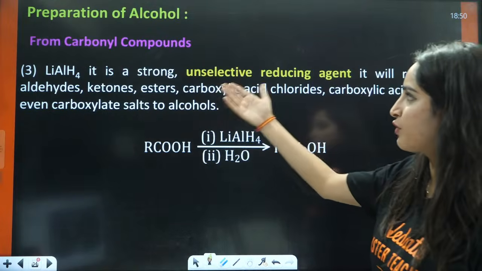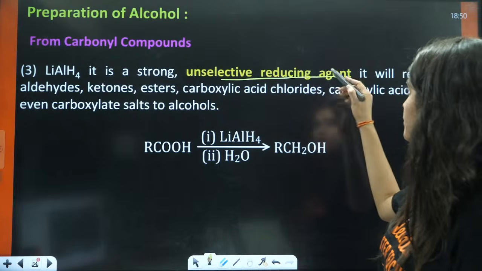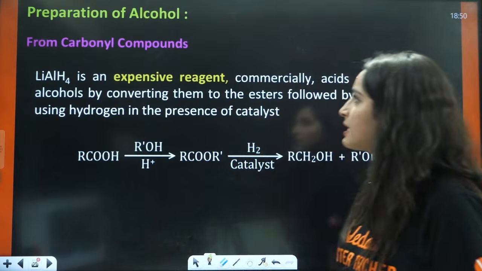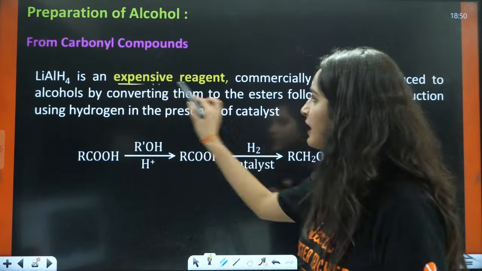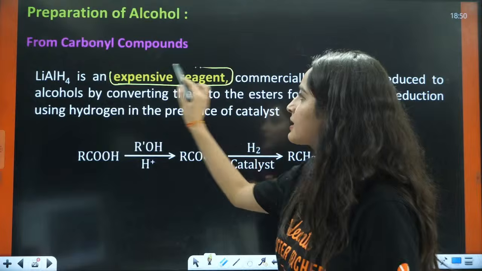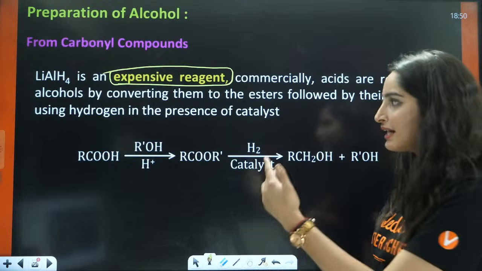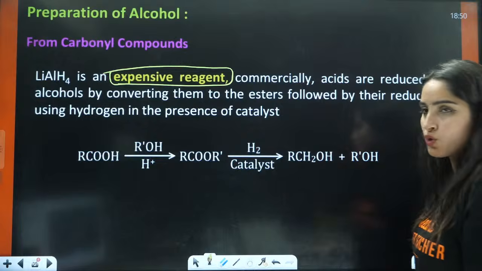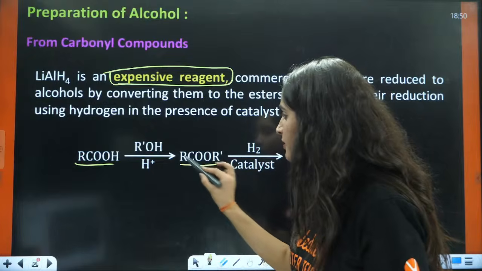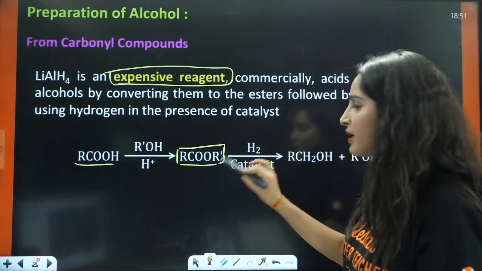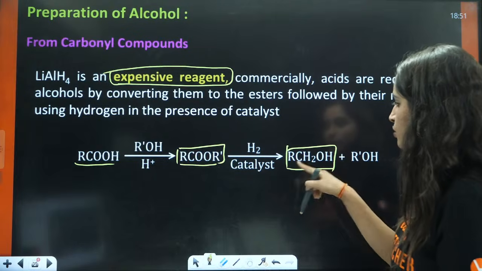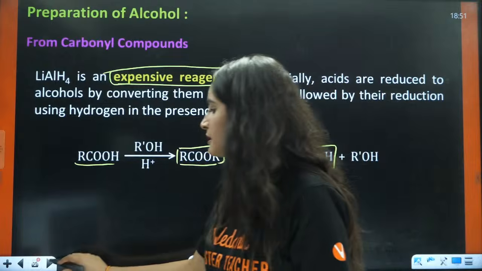This is LiAlH4. It's a strong, unselective reducing agent. It will reduce aldehydes and ketones. We have moved one step ahead also, right? Then, it is a very expensive reagent. Now it is important that LiAlH4 is a very expensive reagent, right? That is why, instead of directly converting COH to CH2OH, we first do the esterification. We will convert this into an ester, and after this we will do catalytic hydrogenation, and then this will be reduced to RCH2OH, right?